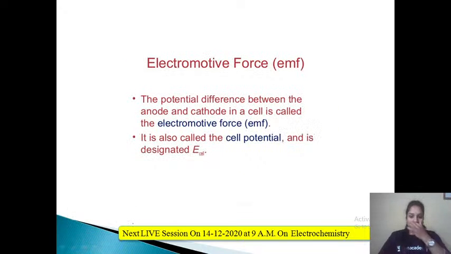Now coming to electromotive force. Electromotive force is the same as cell potential. What is cell potential? The potential difference between the anode and the cathode is known as cell potential, which is designated by E cell, and sometimes it is called EMF, that is, electromotive force. So how to calculate it?